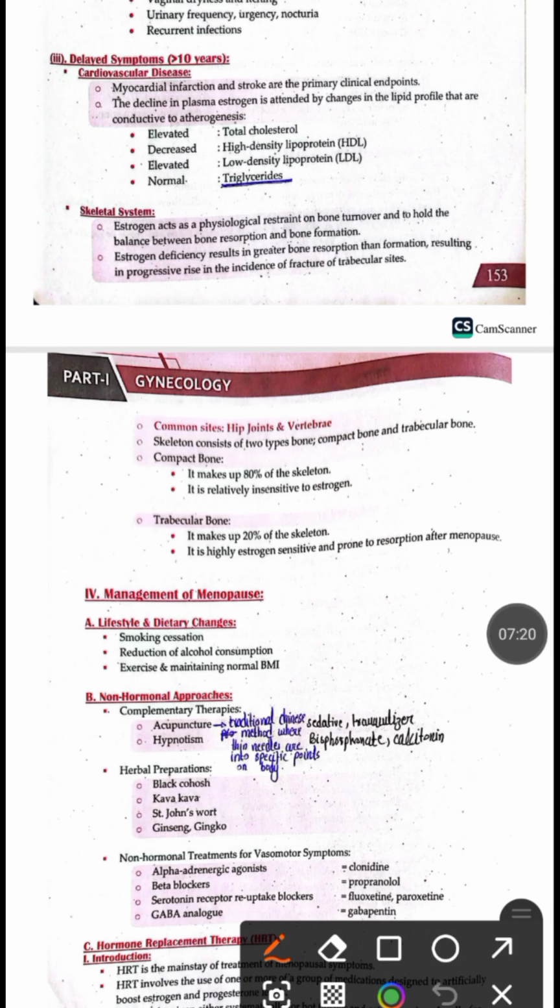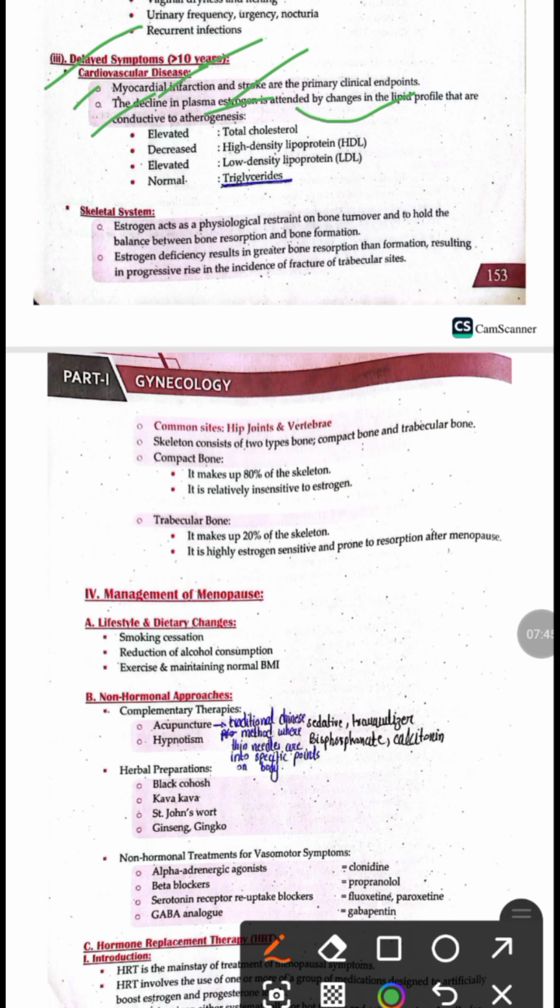The third one is the delayed symptoms that occur after more than 10 years of menopause. First one is cardiovascular disease. So in the menopausal lady, there is increasing risk of MI and stroke. The risk of MI and stroke increases because of the decrease in the estrogen level, because estrogen is associated with the maintenance of the lipid profile.